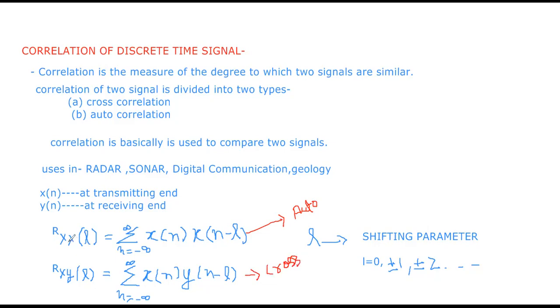Here we have taken x and x, a similar signal, and here x and y, which are different signals. So the equation will be r_xx(l) equals summation n equals minus infinity to infinity x(n) x(n minus l). And in case of cross correlation, r_xy(l) equals summation n equals minus infinity to infinity x(n) y(n minus l).